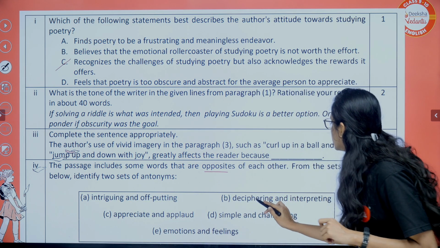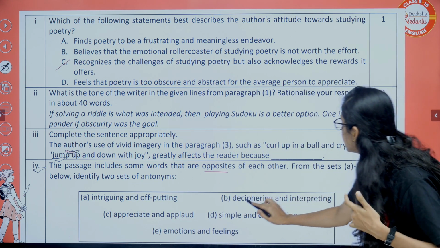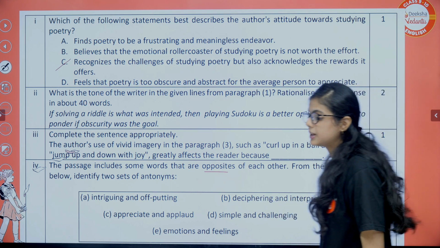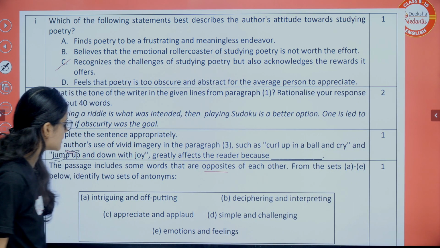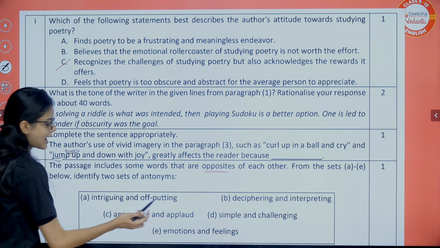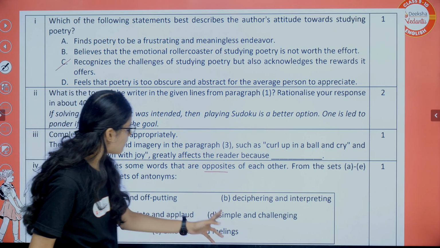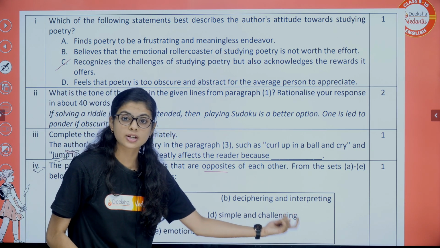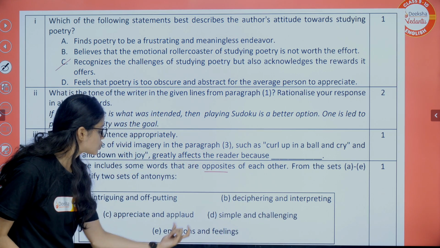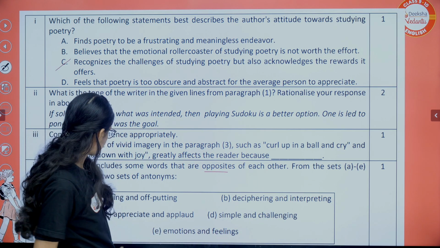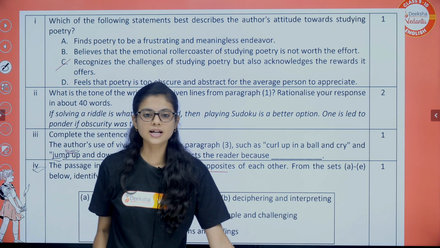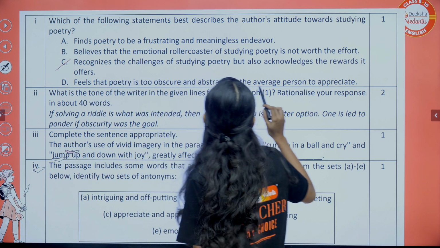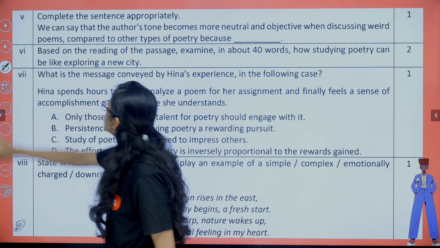And B is giving no. So, interpreting and despairing. What happens here? Appreciate and applaud, same. Simple and challenging. Simple is easy, challenging is different. Okay. Emotions and feelings, they are the same. So, options A and D are the answer over here. So, let's move to the next question.